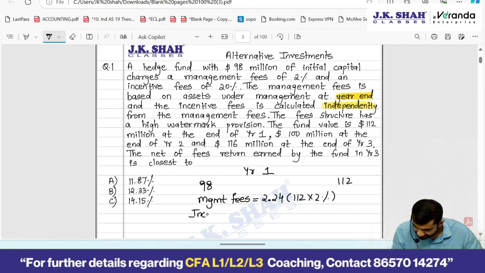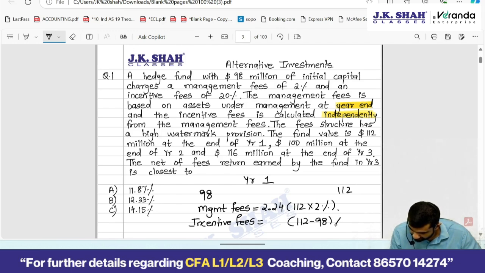Incentive fees would be, there is no hurdle, right? So on the entire value addition, 112 minus 98 into 20%, 2.8.